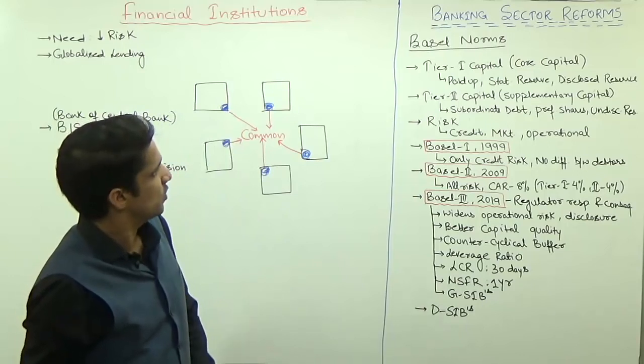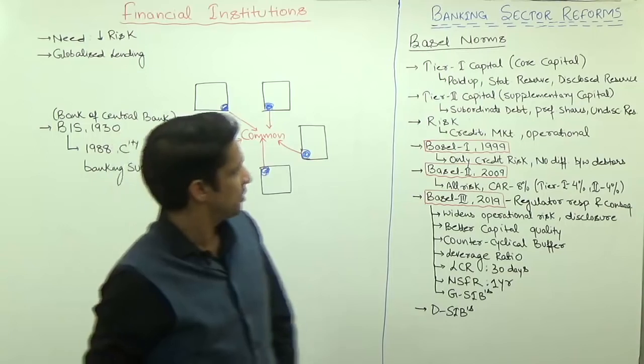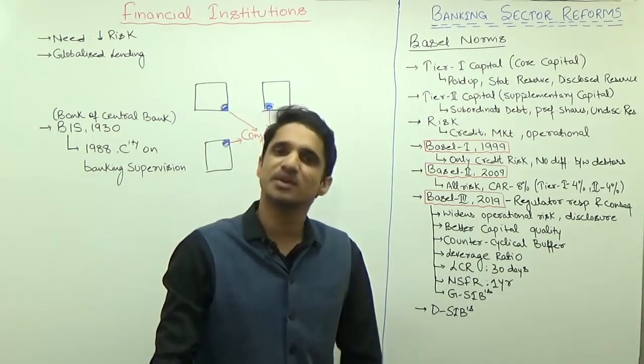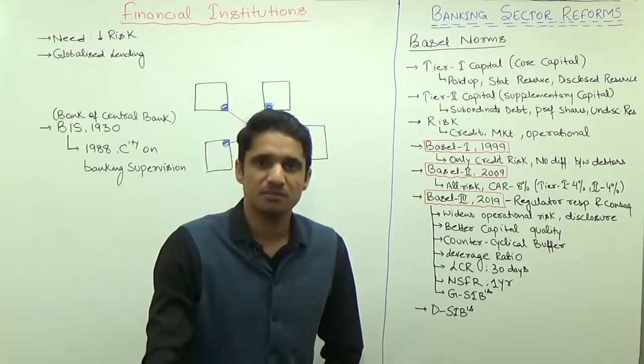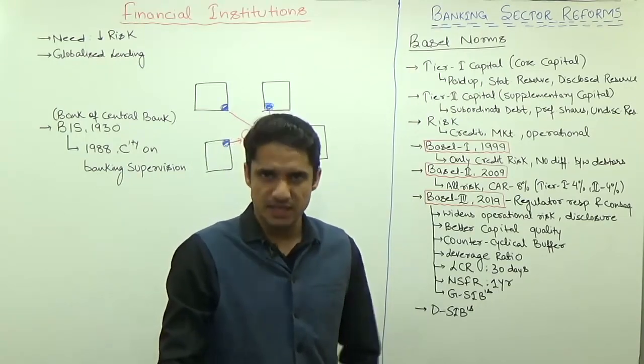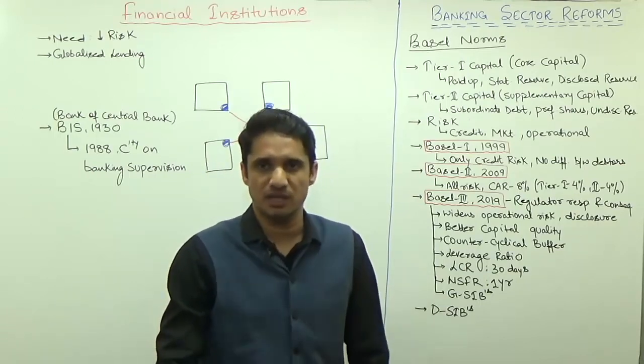In the last lecture we discussed the banking sector reforms. We discussed the Narasimhan committee and its recommendations. Then we discussed the MCLR, marginal cost of fund based lending rate, and finally the recommendations of the PJ Nayak committee.